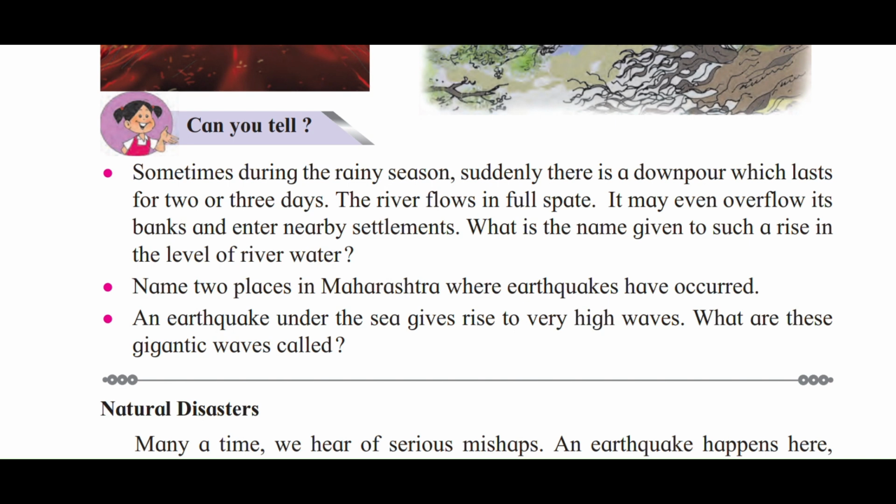Sometimes during the rainy season, suddenly there is a downpour which lasts for 2 or 3 days. The river flows in full spate. It may even overflow its banks and enter nearby settlements. What is the name given to such a rise in the level of the river water?